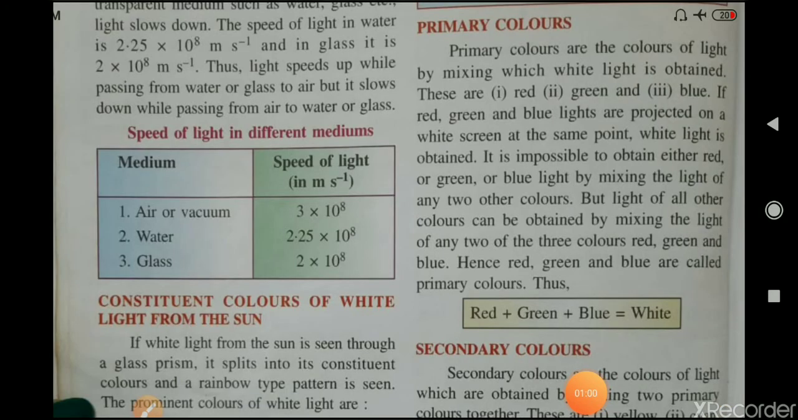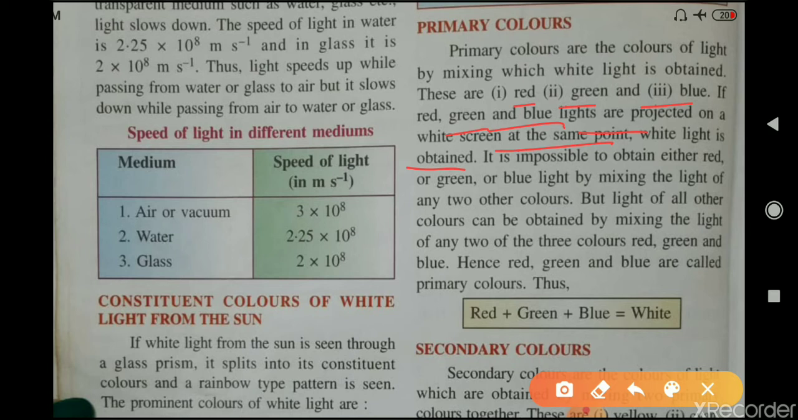Now, what are primary colors? Primary colors are those colors of light by mixing which white light is obtained. Means by mixing those primary colors we can obtain white light. These are red, green and blue. If red, green and blue lights are projected on a white screen at the same point, white light is obtained.